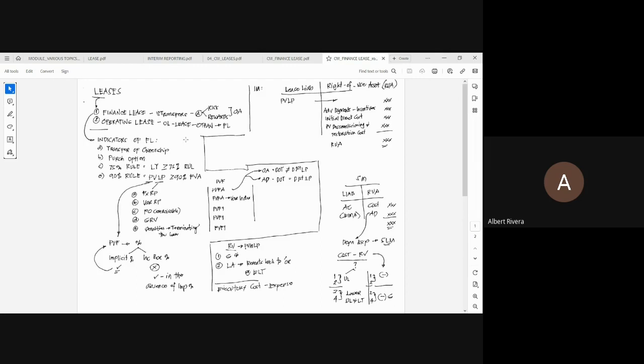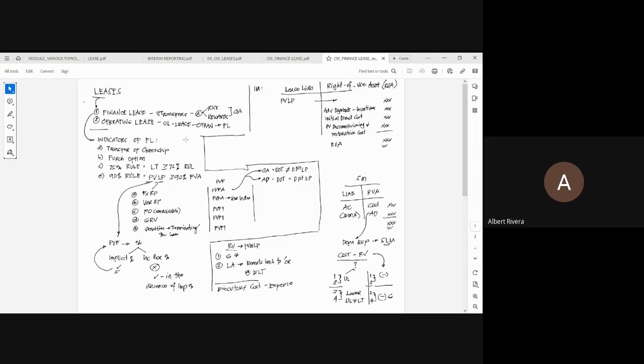Kapag ang lease ay short-term leases or low-value leases. Short-term leases, less than 12 months. Low-value leases, it is based on the professional judgment that that is a low value because the standards did not provide what is the threshold for low value.